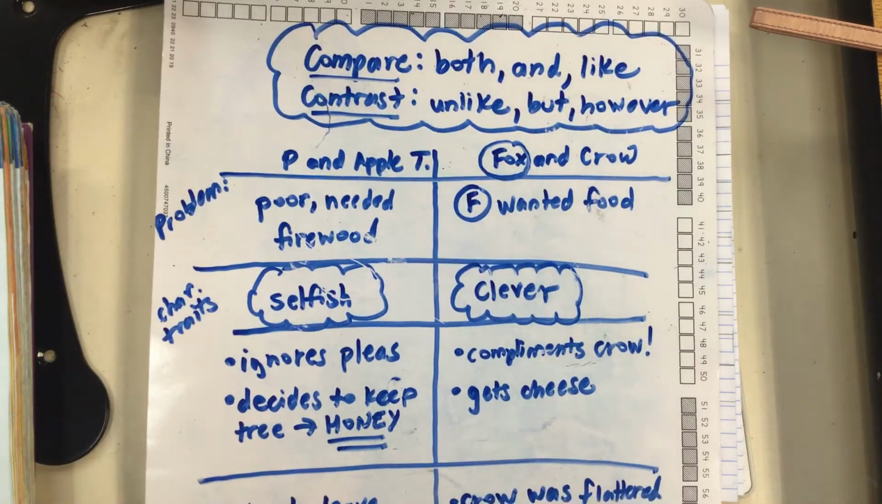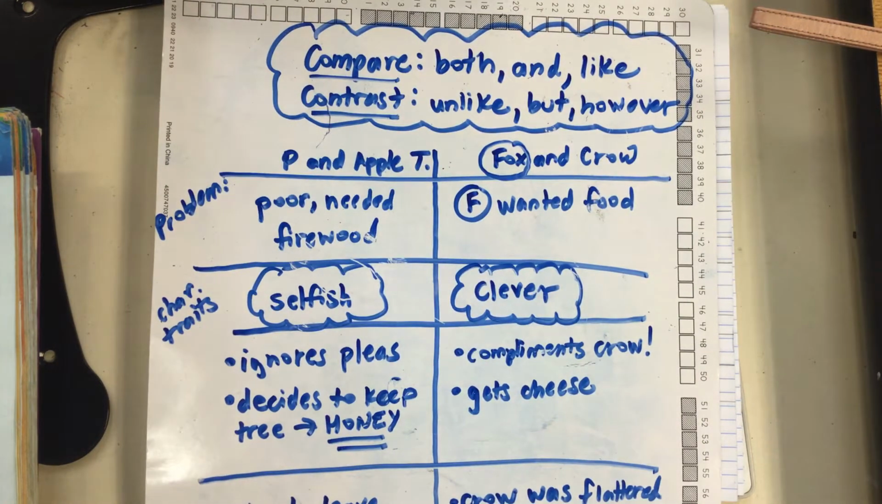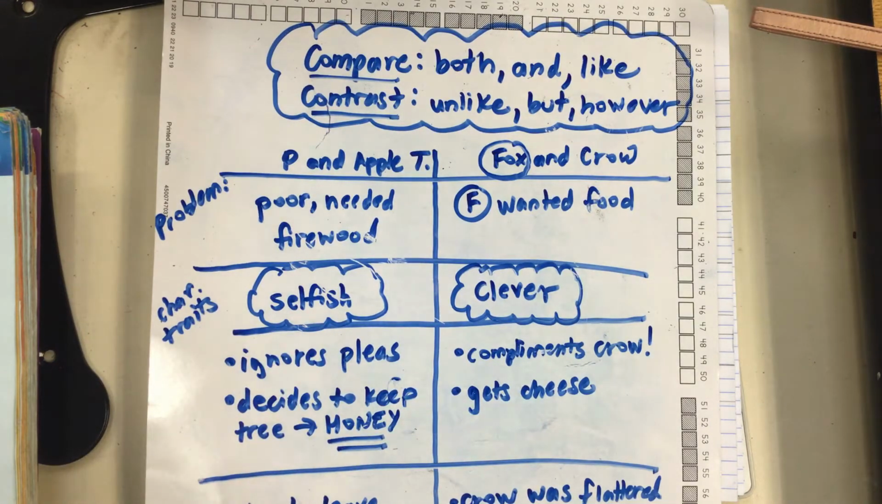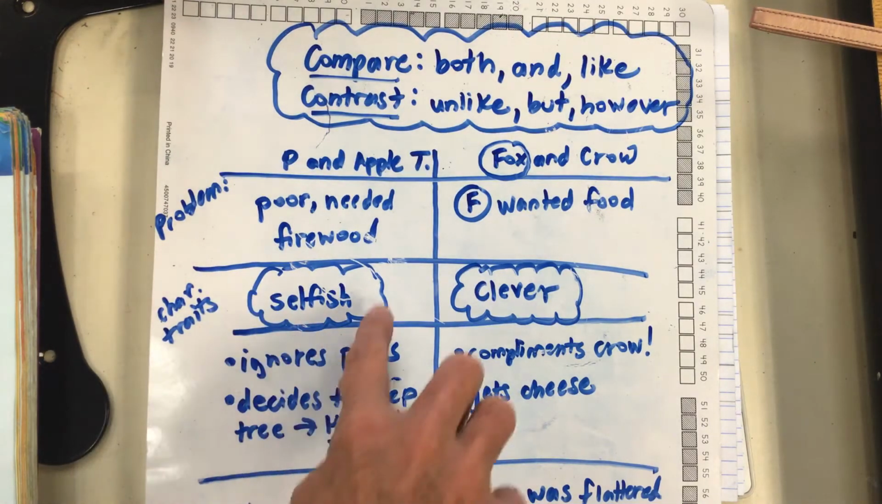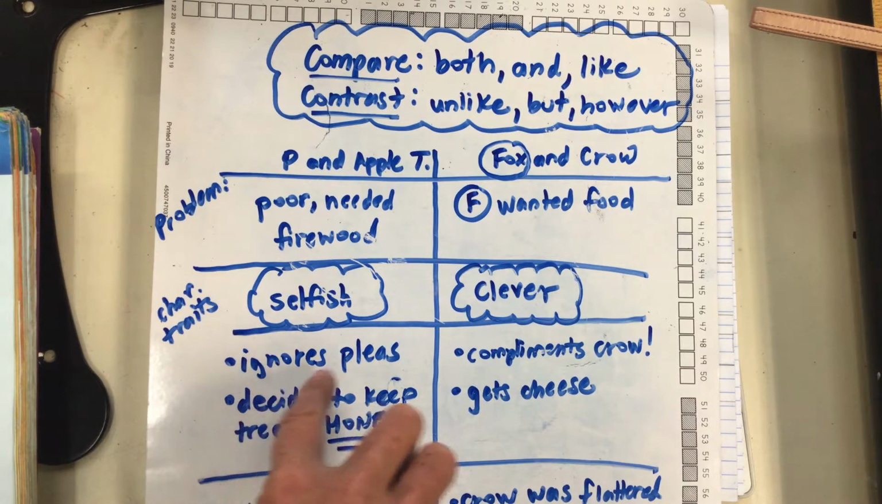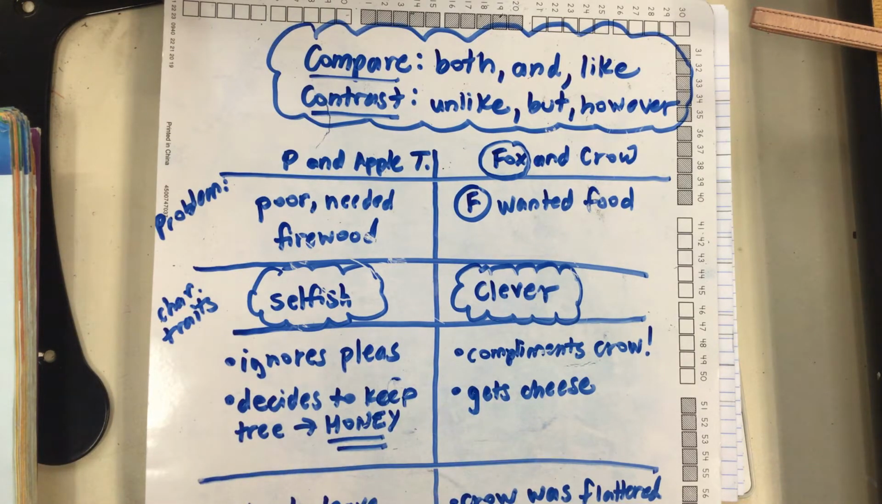And then we talked about the character traits of these characters. In the first one, he was very selfish. He was selfish, so therefore it influenced the story. That trait influenced the story because he ignores the pleas of those animals. And he decides to keep the tree, but not because he wants to be nice to the animals. It's because he wants honey.